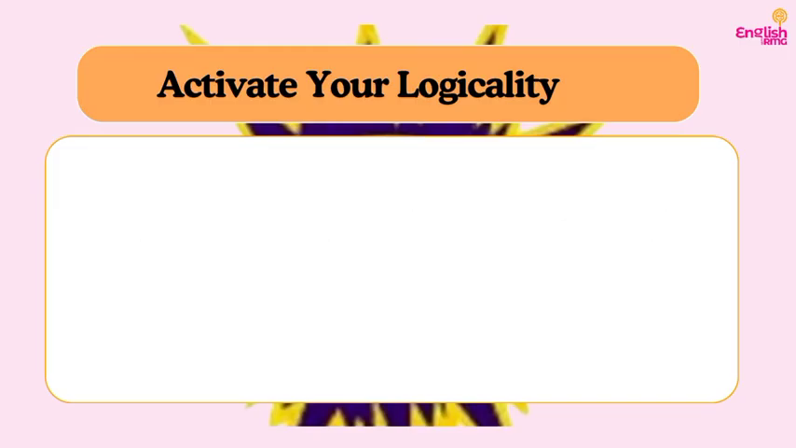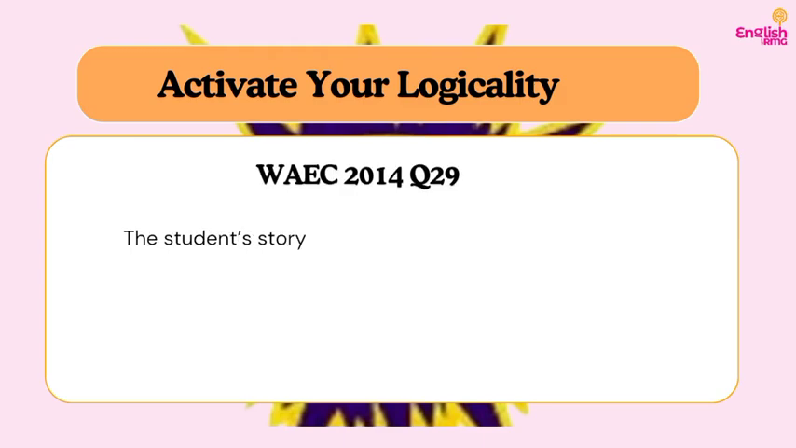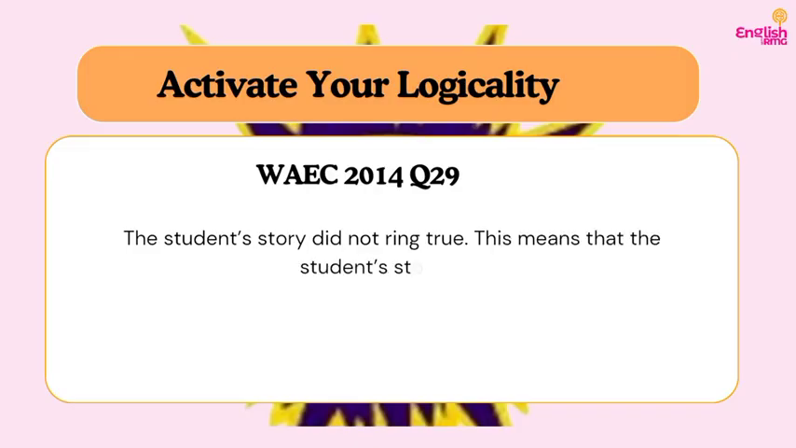So, and I'm also going to use some questions from the past questions to exemplify this. So, we have question 29 from 2014 WAEC past question, and it reads, the children's story did not ring true. So, this means that the children's story was dash. So, when I say that a story didn't ring true, you know, story is supposed to be fictional sometimes. It is allowed for it to be fictional or non-fiction. So saying it is true or not is not even a topic for debate.